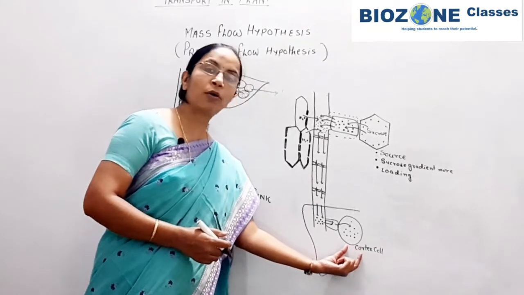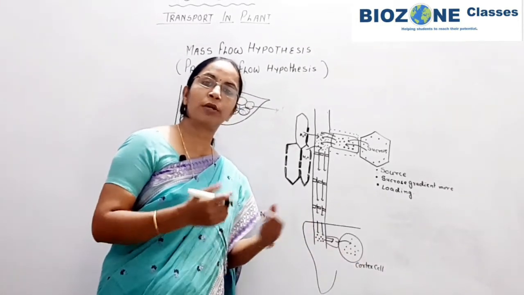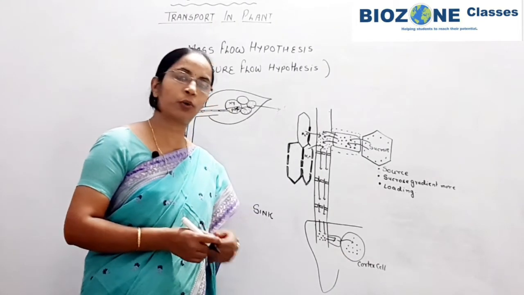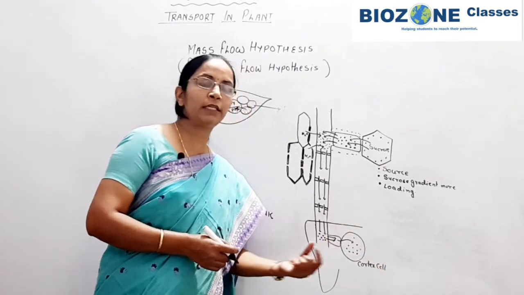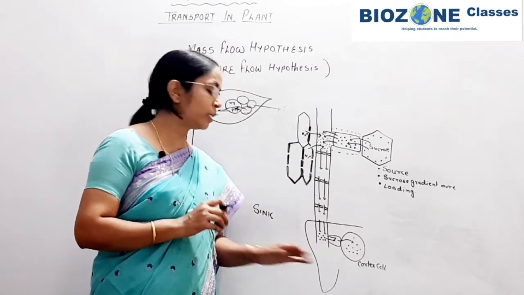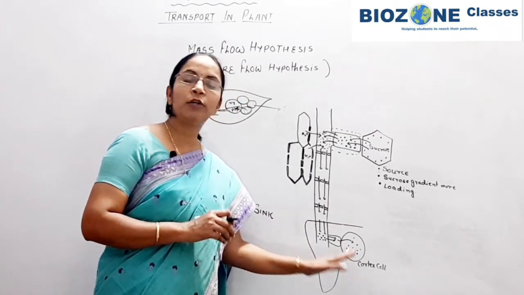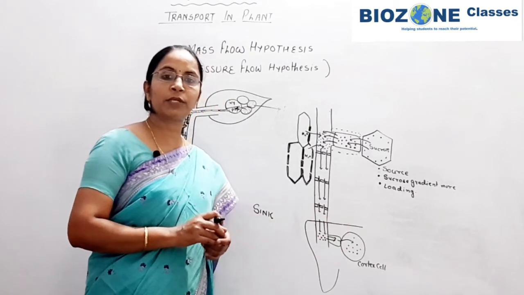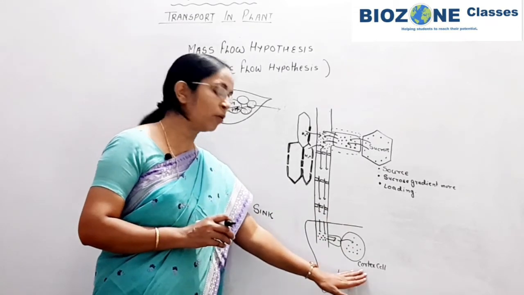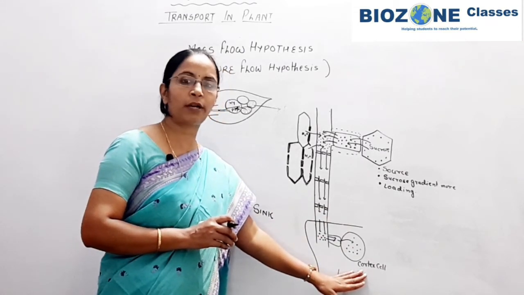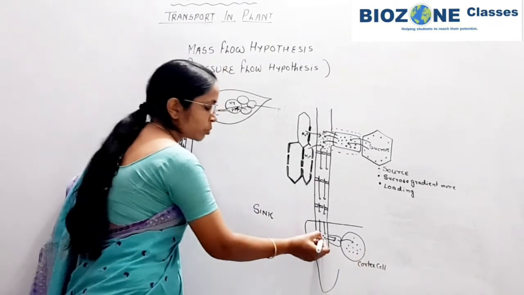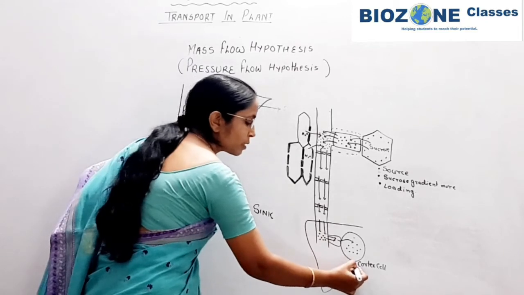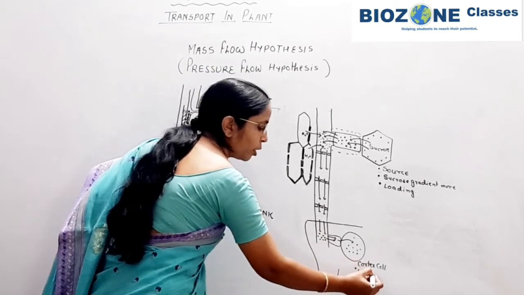Now inside the cortex cells, this sucrose is broken down into glucose and fructose and used in cellular respiration. And this is the reason that for cellular respiration this sucrose is used as a respiratory substrate, and therefore there is a regular demand of sucrose in the cortex cells or the root cells. And continuously this sucrose undergoes an unloading phenomenon.